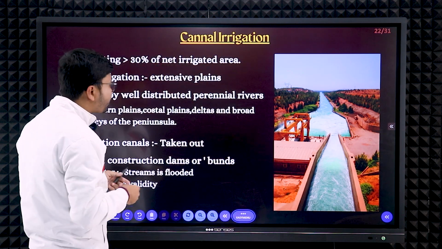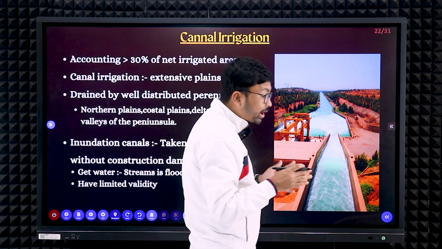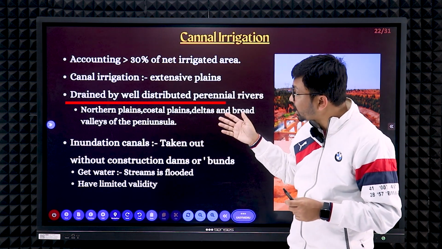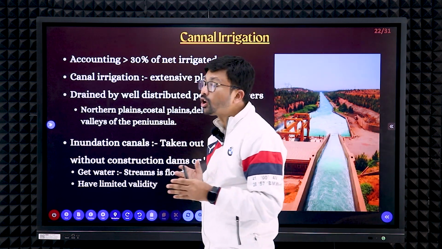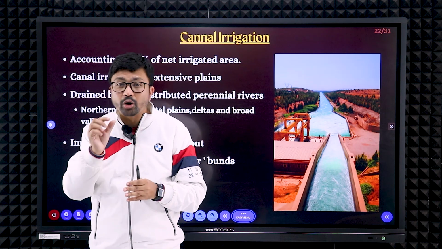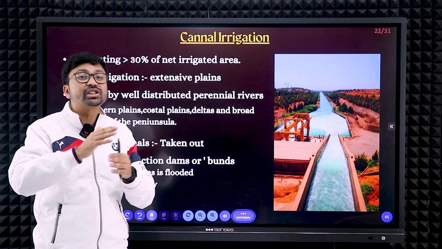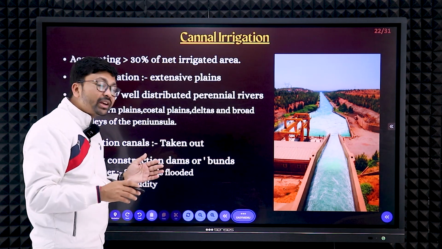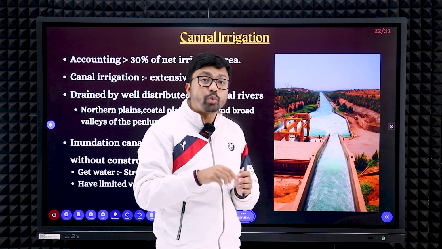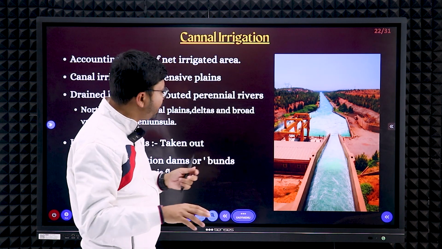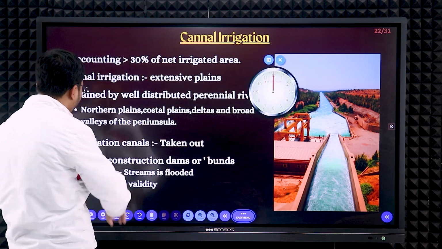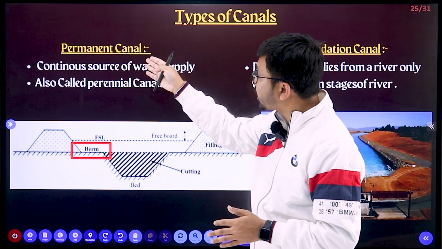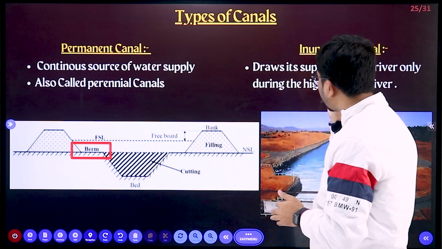This canal irrigation further has two types of canal. One is the inundation canals. Another one is the perennial canals. Inundation canals will not supply water throughout the year, only during the rainy season extra water will be supplied to the agricultural field, right? On the other hand, perennial canals supply water to the agricultural field throughout the year. So here you can see the two types of canals, that is, as I said, the perennial canals or the permanent canals and the inundation canals.